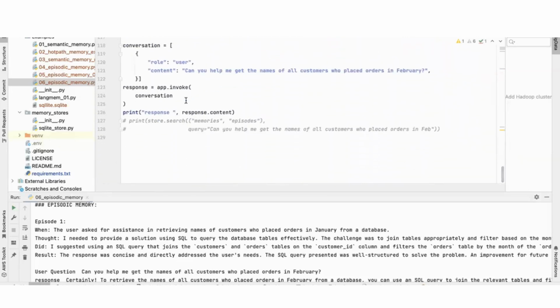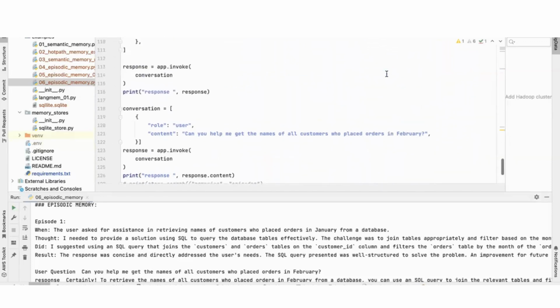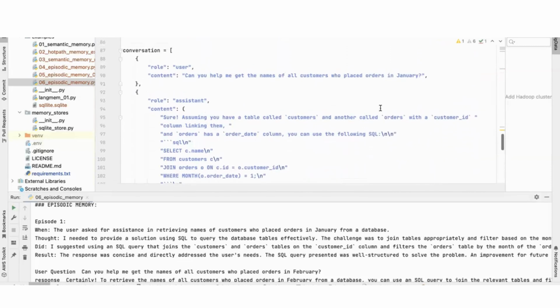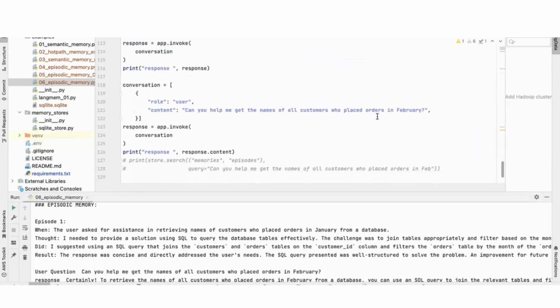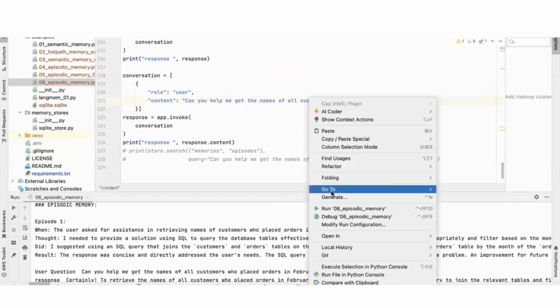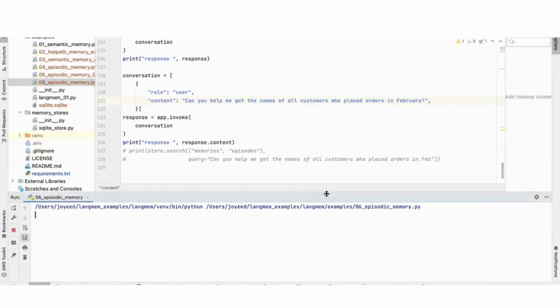Then the second time, I ask, can you help me get the names of all customers who placed orders in February? Earlier it was January, now I'm asking in February. We'll see that it will match that episode, bring it back as an episode, and then put it into the system prompt and ask the question to the LLM so that it can remember what it did in the previous episode, which was the same question asked for January, but this time it is February. Let me run this. It will be more clear when I run this.